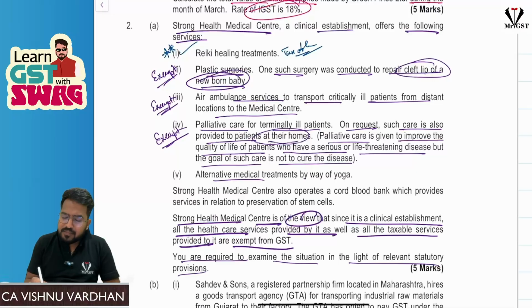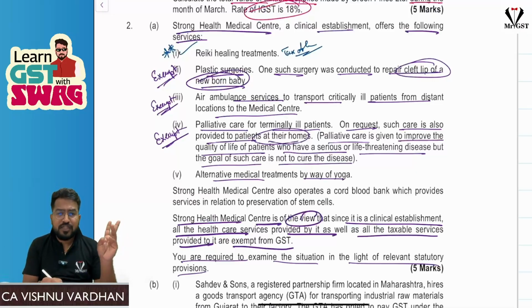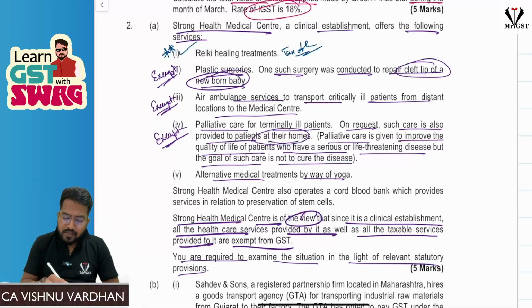Next one, alternative medical treatments by way of yoga. Yoga is also a recognized system of medicine, you know, Ayush, naturopathy, allopathy, Ayurveda, yoga, Unani, Siddha and homeopathy. So this is also exempt under GST.